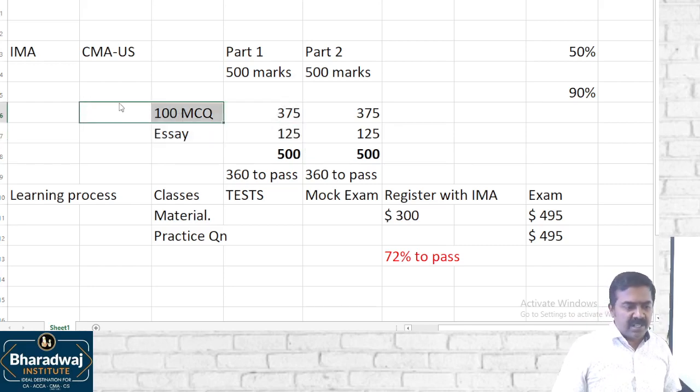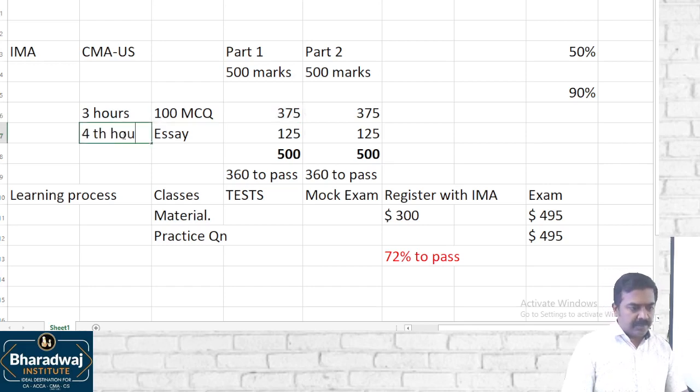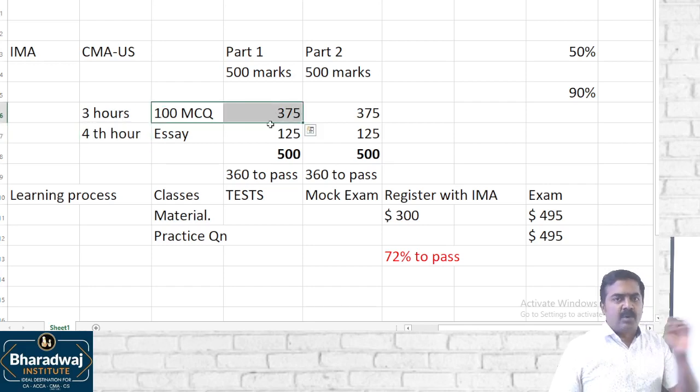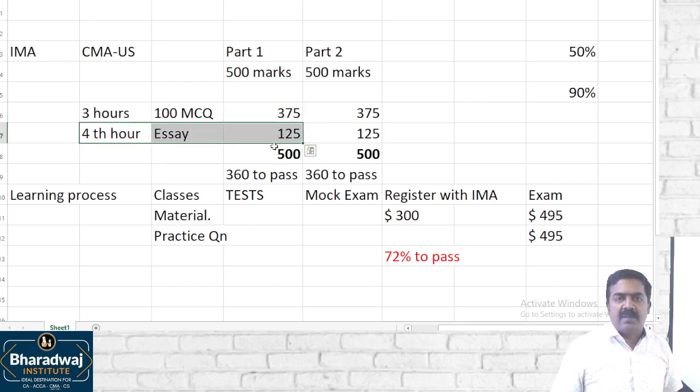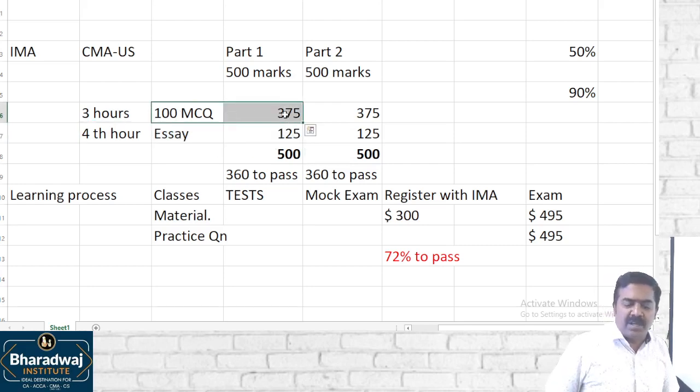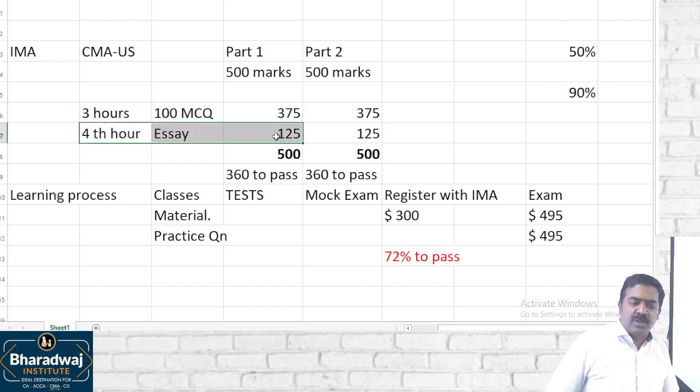Sir, is there a minimum mark I have to score? Simple. In the first 3 hours, you will be writing 100 multiple choice questions. If you get more than 50%, the system will allow you to go to the 4th hour. Because there is no use in allowing a student who scores less than 50% in MCQ to go to the 4th hour.